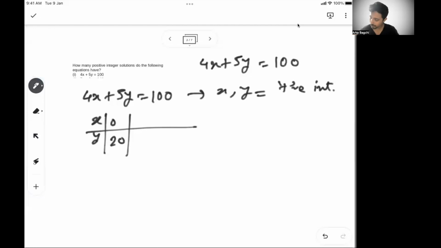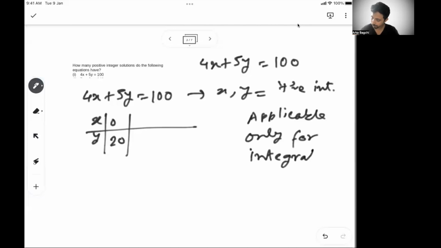Understand that the technique I am going to tell you is applicable only for integral solutions. By integral solutions, I mean when the values of the variables have to be integers. The technique is only going to be applicable when you are trying to find the integral solutions. For non-integral solutions, this technique will not apply. So since we are finding the integral solutions, x equal to 0, y equal to 20.